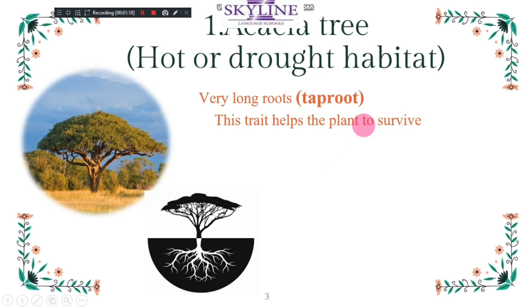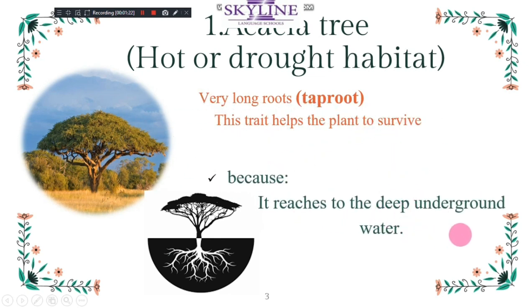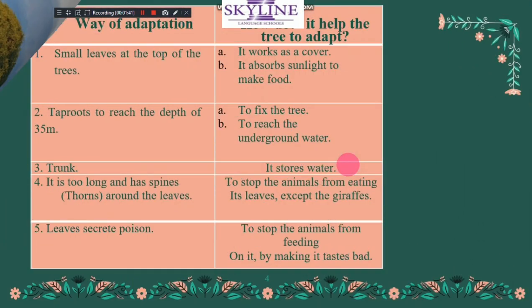This helps the plant to survive because it reaches deep underground. So the acacia tree has an important part inside its structure called the taproot. When I ask you, taproot, is it structural or behavioral? Yeah, it's a structural adaptation.